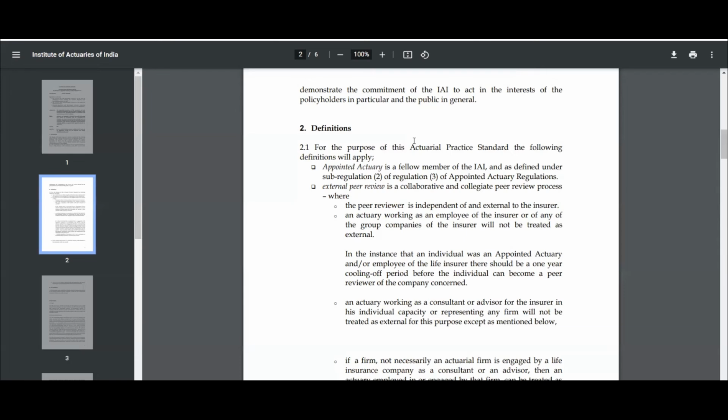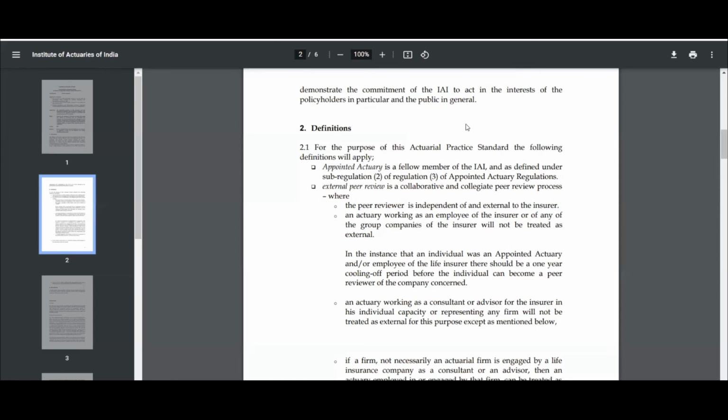Any person who is, like, you remember in the appointed actuary, the person cannot be over 75 years of age, but here the person can be over 75 years of age. And obviously the person needs to possess a certificate of practice. If the person does not possess a certificate of practice but is very close to obtaining it, then the appointed actuary or the peer review can disclose that in the report, and mention that the certificate of practice is in process. And also the peer review should not show that there is any conflict of interest.